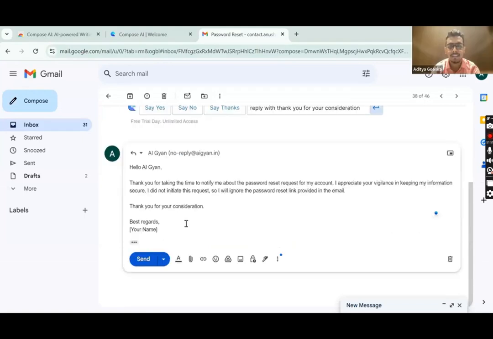Superb. Guys, how many of you are absolutely mind blown by looking at what Compose AI was able to do for you? How you can compose emails, how you can reply to emails as well. And Anushka, why don't you go ahead and show them the rest of the tools as well? Would you want to go ahead and do that?